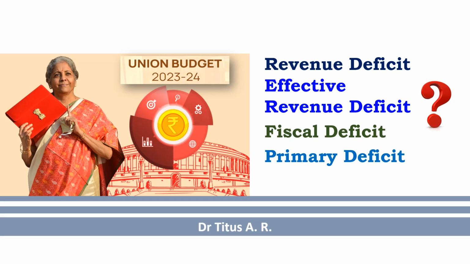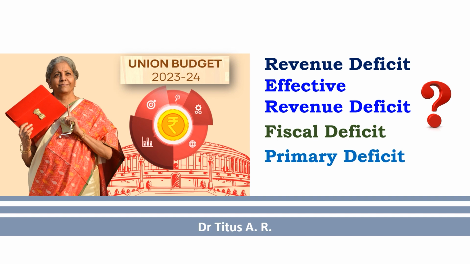Hello, dear friends. Welcome to a new session on budget analysis. In the session, we discuss the four important deficit concepts in the union budget, namely revenue deficit, effective revenue deficit, fiscal deficit, and primary deficit. Before getting into the specifics of these deficit concepts, let us see the constitutional provisions regarding budget.